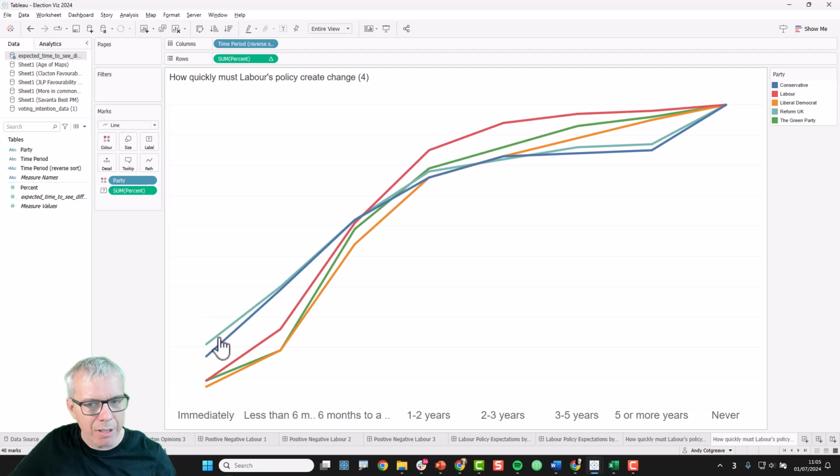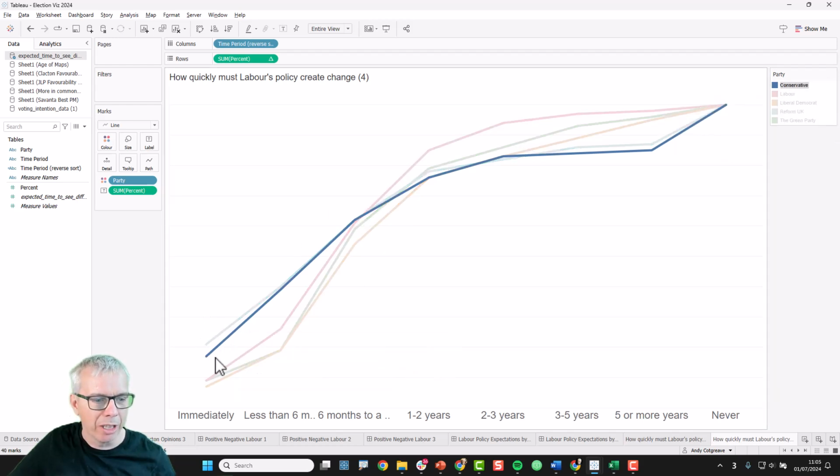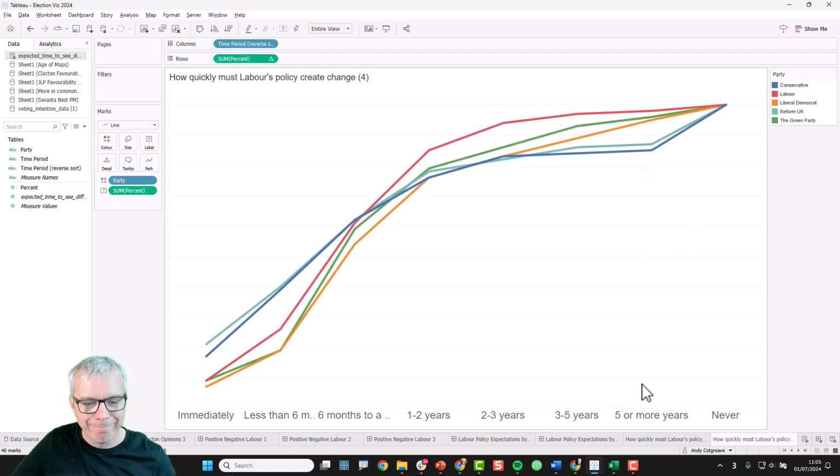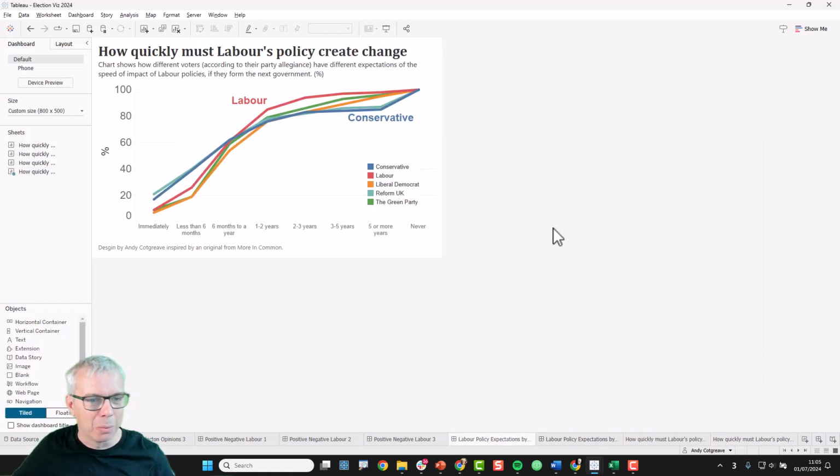So what's happening is, for each party, you're seeing the running total. So 17% expect an immediate response, 85% within 5 years, and then the final 15% of Tories are there. That is what I already pre-built. This is what it could look like if we tidied it up.